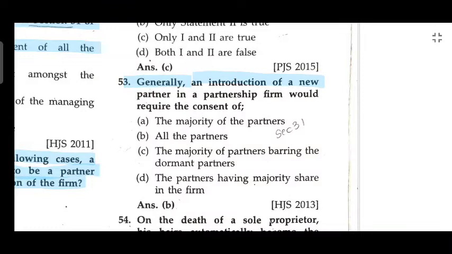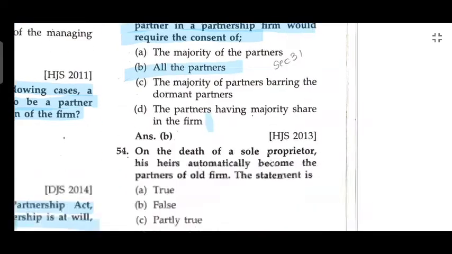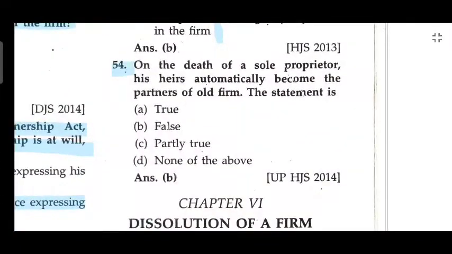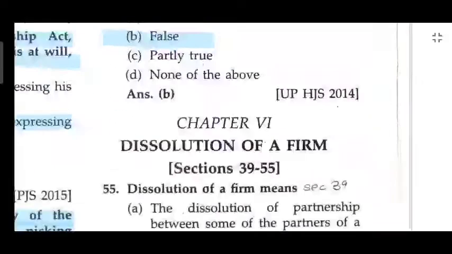Generally, the introduction of a new partner in the partnership firm would require the consent of all the partners. On the death of the sole proprietor, his heir automatically becomes a partner of the old firm. The statement is false.